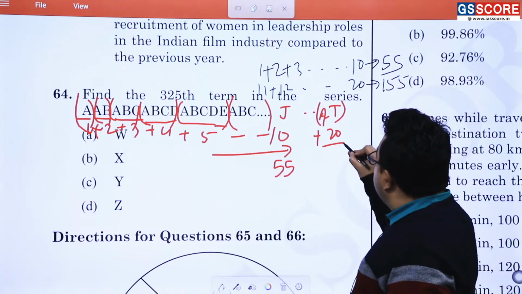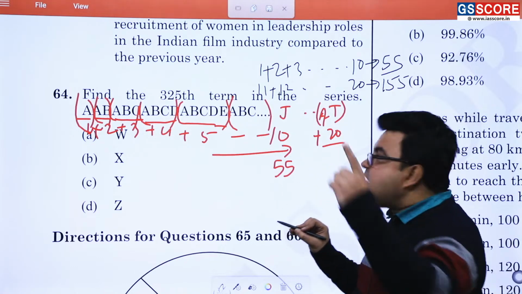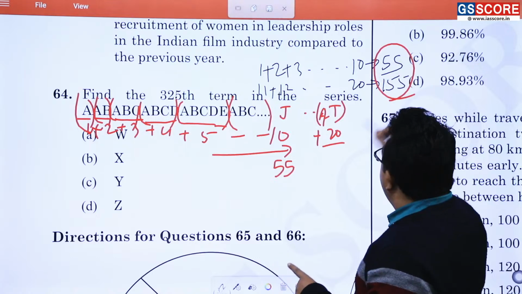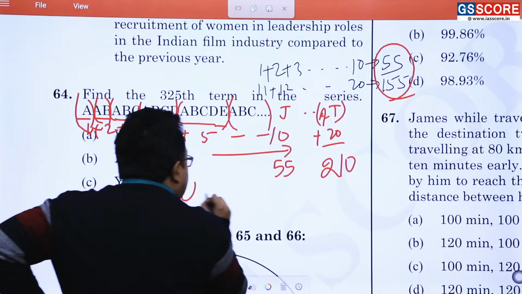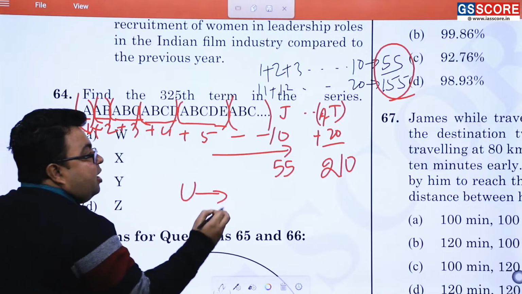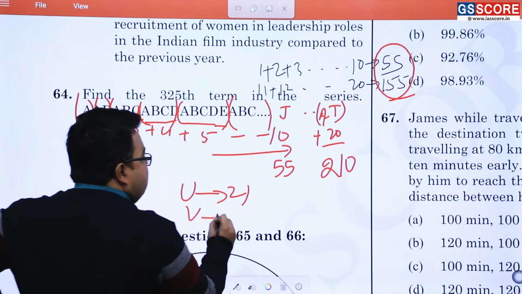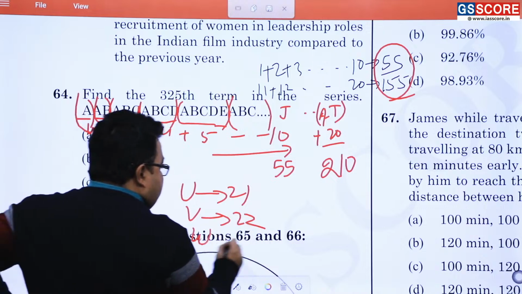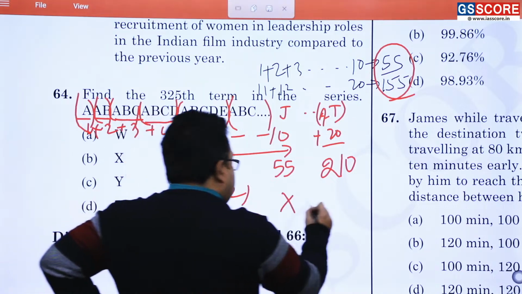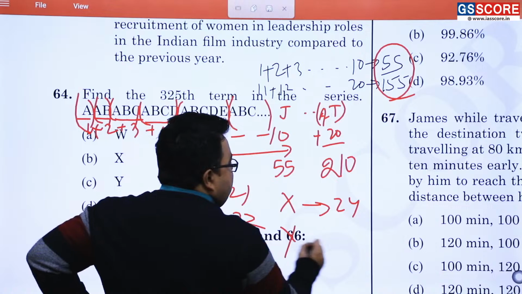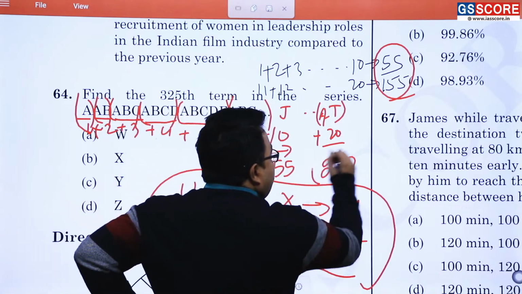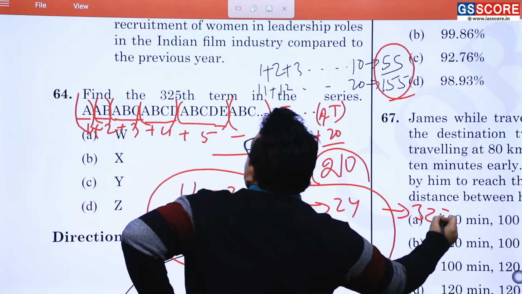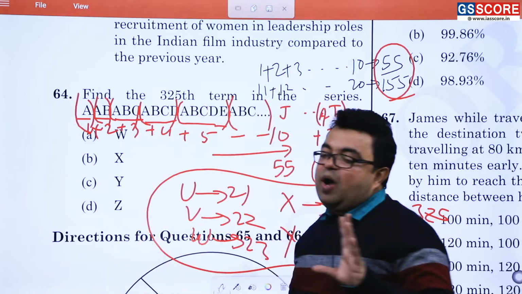So of course this is going to be 55 plus 155 is equal to what? 210. After 210, see T के बाद U जो है उसमें कितने टर्म्स आएंगे? 21. Then V is there 22. Then W is there 23. Then X is there 24. Then Y is there, that is 25. So when you add each and every bit of it, you are going to get 325. It does mean 325th term will be Y, nothing else is there.